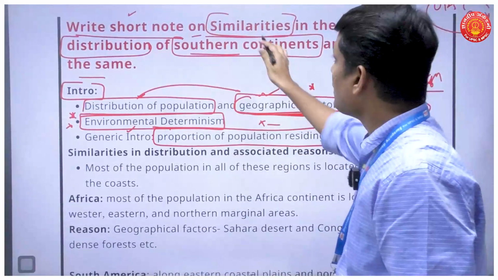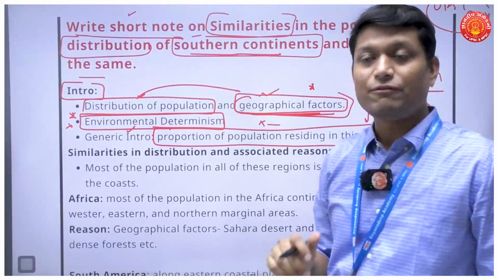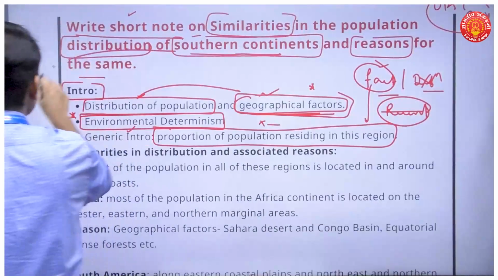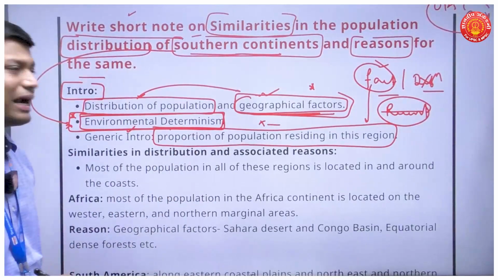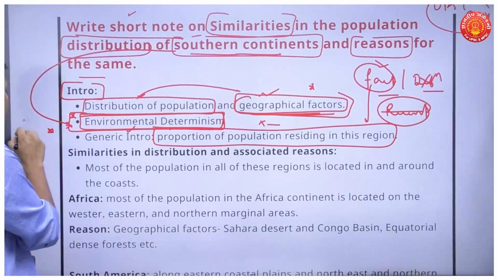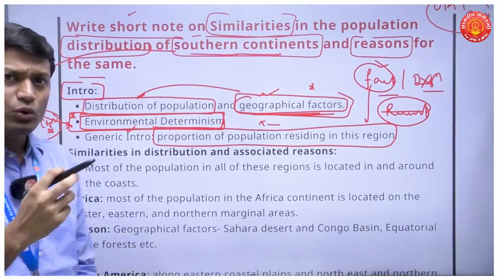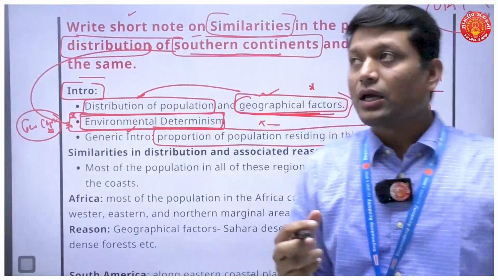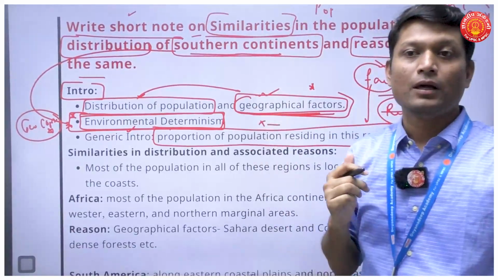And if I look at the distribution similarity across all these three continents, I find that this is driven by a concept called environmental determinism, and that is the point where again you are going into geography optional. Environmental determinism is nowhere mentioned in population geography.